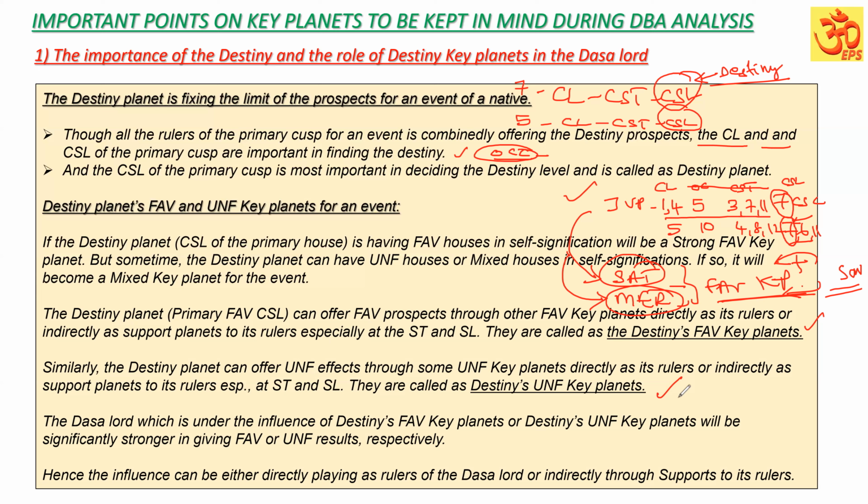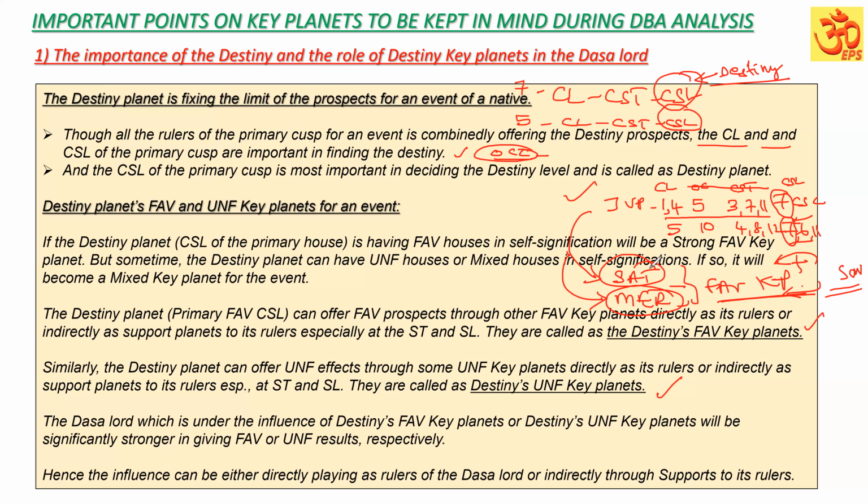Now, if the Dasa Lord has Jupiter or Saturn in its rulers, or these Jupiter and Saturn in its supports, Jupiter maybe Saturn, or maybe in Rasi Lord conjunction or aspect to the Dasa Lord or Star Lord or Sub Lord, if it is present, it means the Dasa Lord is under the influence of the destiny's favorable key planets.